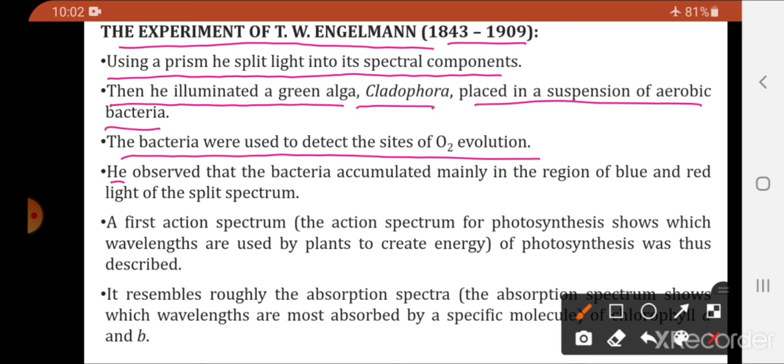He observed that the bacteria accumulated mainly in the region of blue and red light of the split spectrum. See, prism से उसने क्या किया? लाइट को स्प्लिट की. अभी ये स्प्लिट लाइट पे उसने किस पे एक्सपोज की? ग्रीन अलगा. ग्रीन अलगी कहाँ पे ग्रो कर रहे थे? In the suspension of the aerobic bacteria. क्यों एरोबिक बैक्टीरिया को यूज़ किया? To detect the sites of the oxygen evolution.